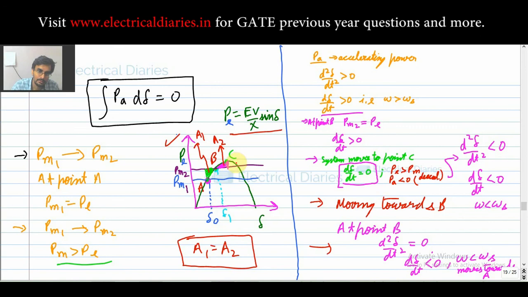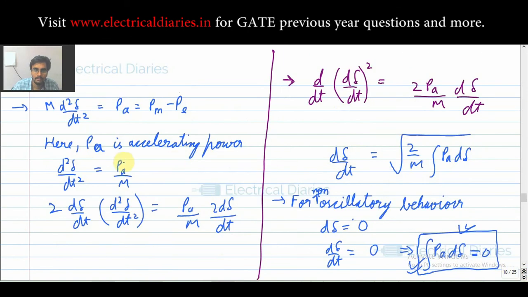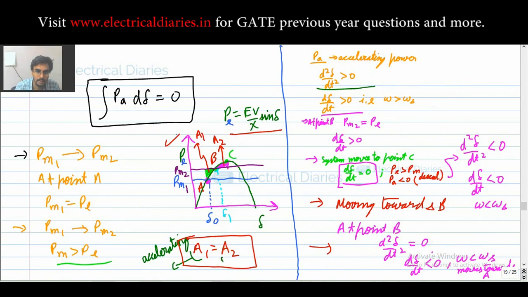Okay, so this is what equal area criteria is, and this is your accelerating area. I hope you get this, because your PM increases so that your PM becomes greater than P, and thus your d2 delta by dt square becomes greater than 0. How is it becoming greater than 0? Because we have this equation, our swing equation. If d2 delta by dt square becomes greater than 0, that means your PM is greater than P. Okay, so I hope you get this now, and this is your deaccelerating area.